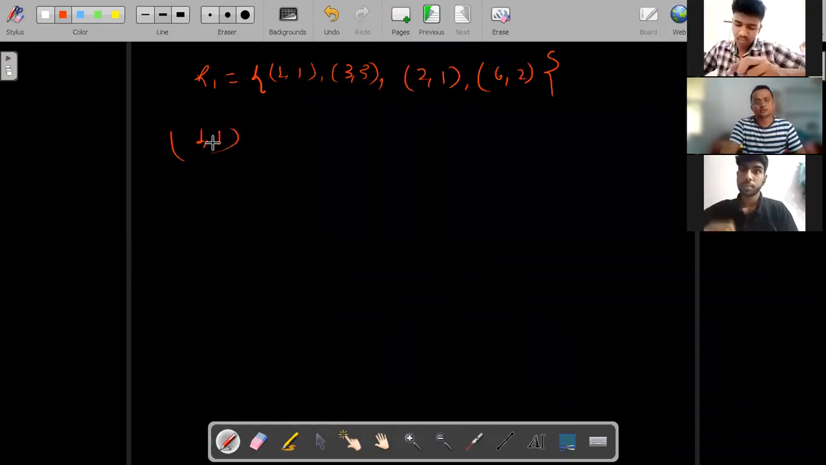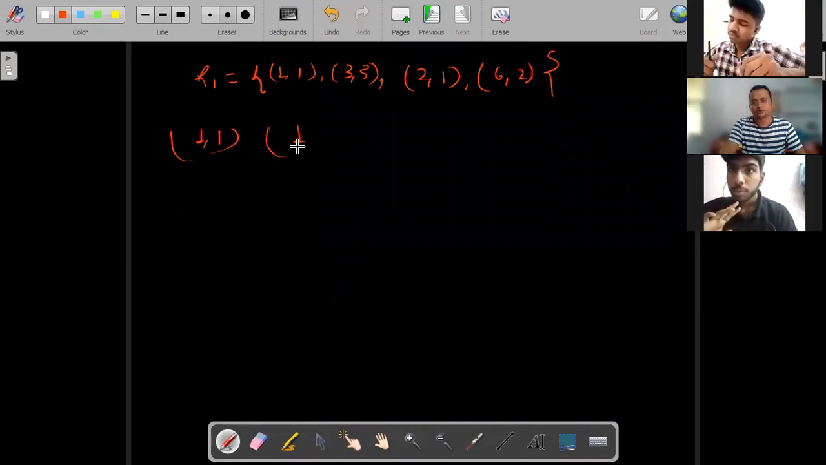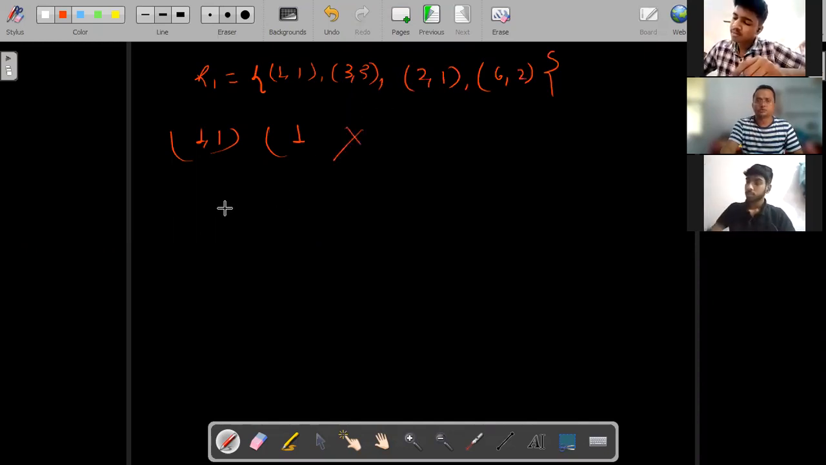1, 1. Then what we have to do? You have to check: is there any element which is starting from 1? No, it is not there. So leave it, no problem. Then after 3, 3, you have to check in the relation: is there any element which is starting from 3? No, it is not there. Cancel it. Getting my point?